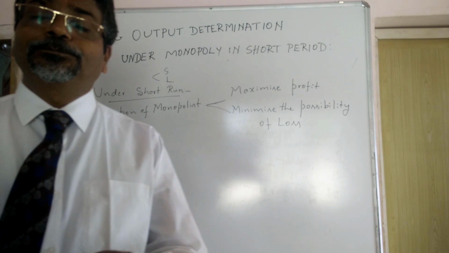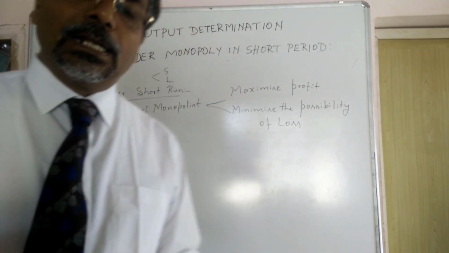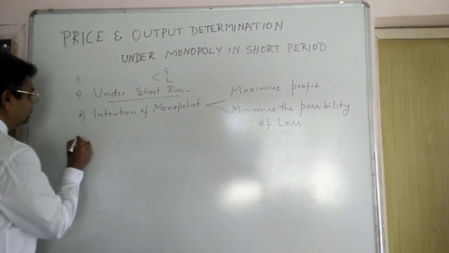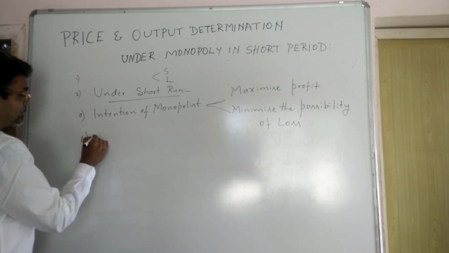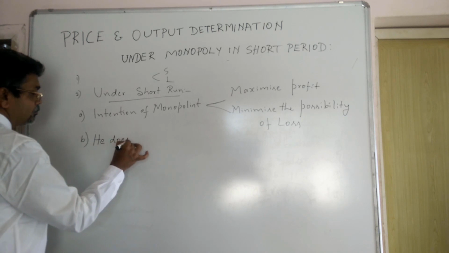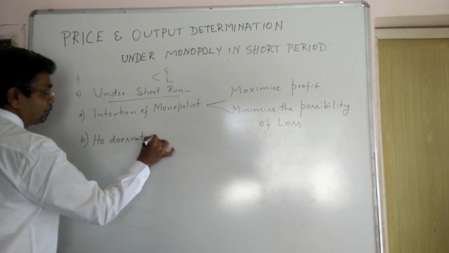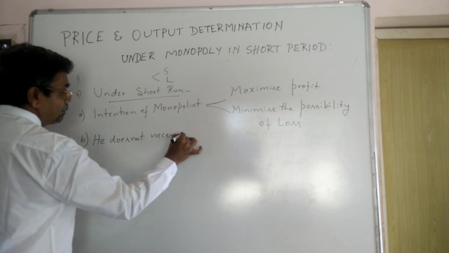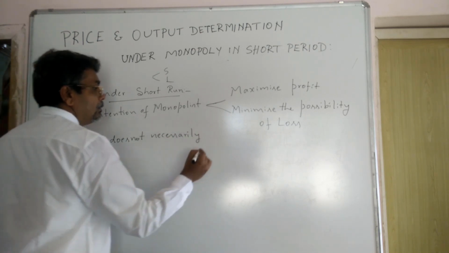Another matter is that he does not necessarily make a profit.